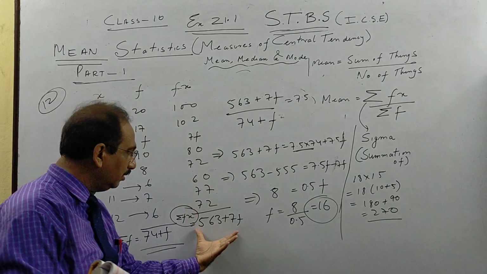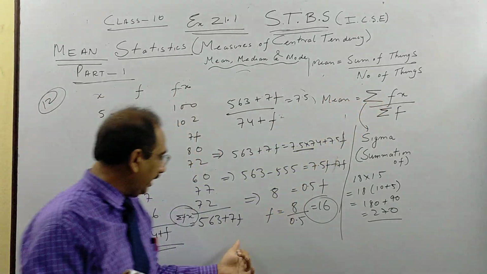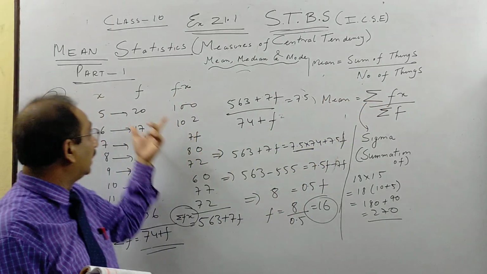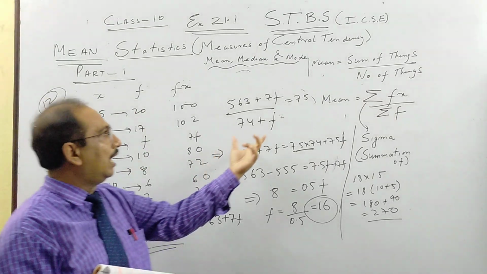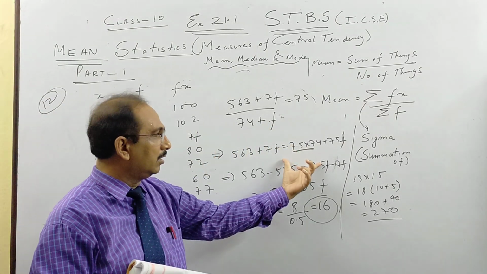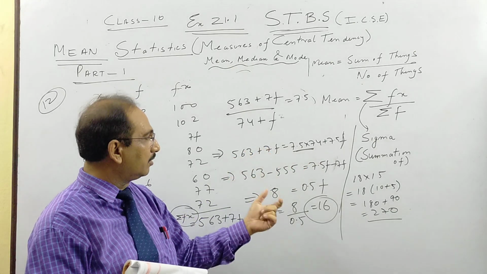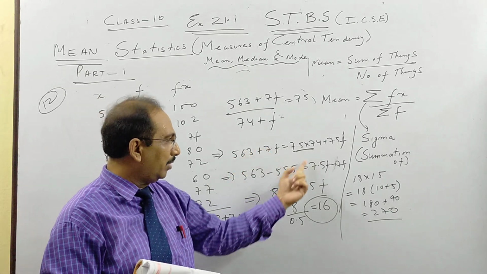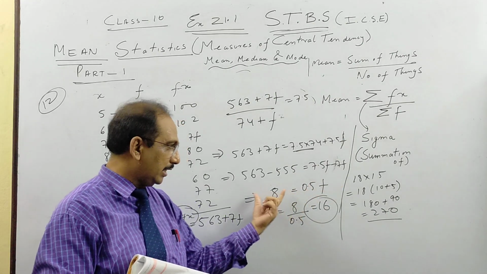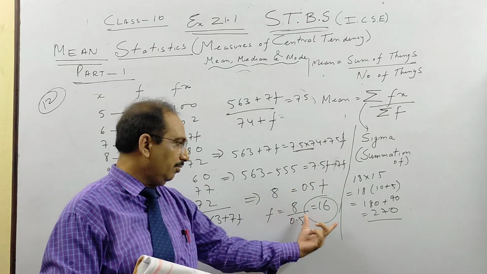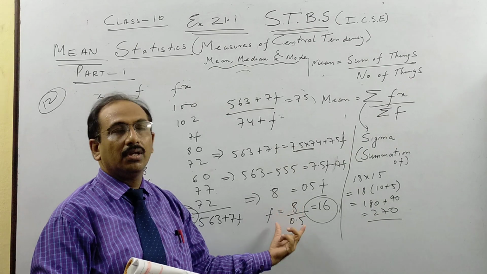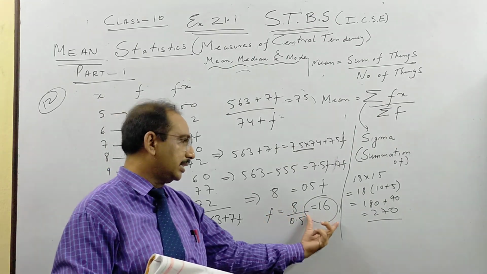So sum of things Fx by the number of things, that is the sum of frequency, and we cross multiply. A little calculation, not very tough. Remember, this is an ICSE question. So this minus this, one side you put F, one side you put the number. We solve. 8 divided by half is 16.